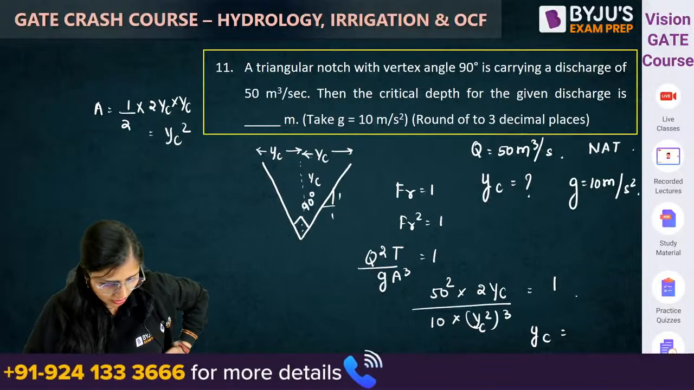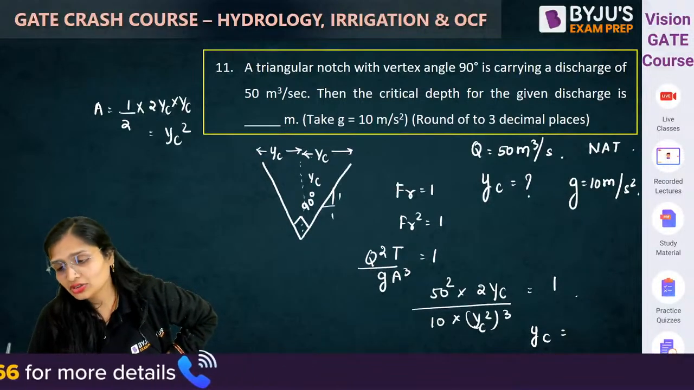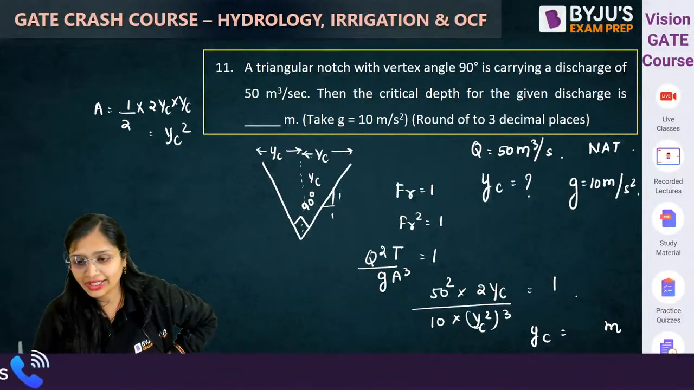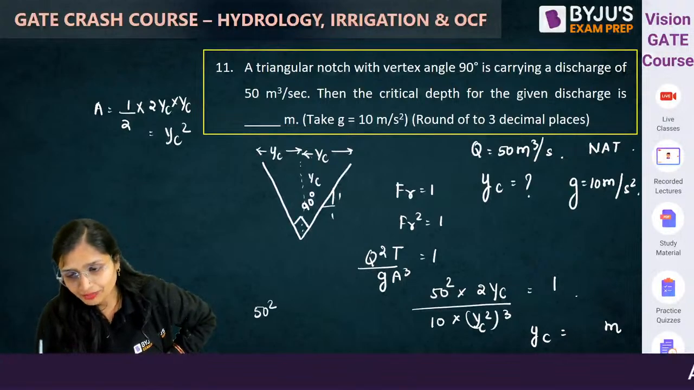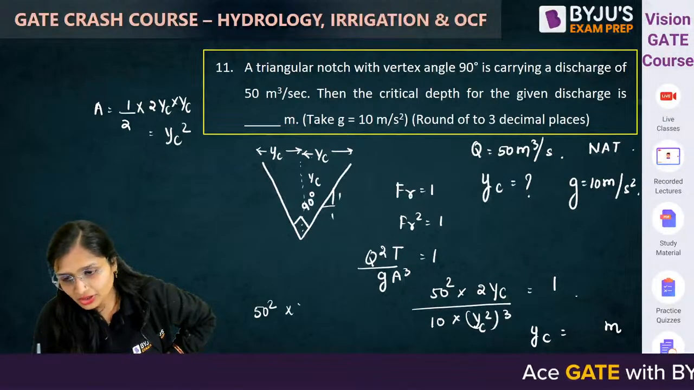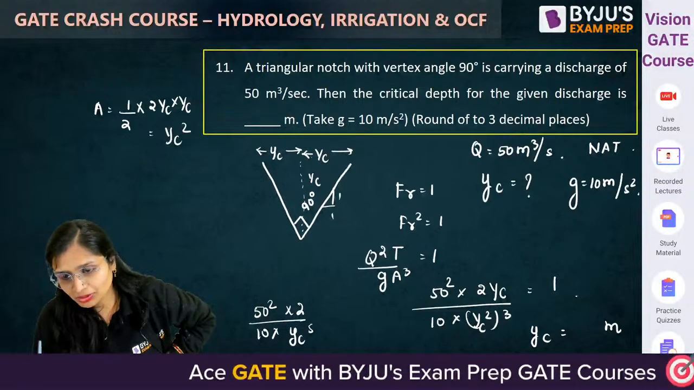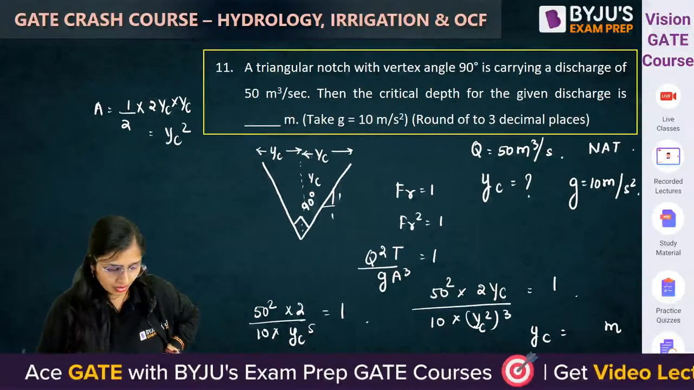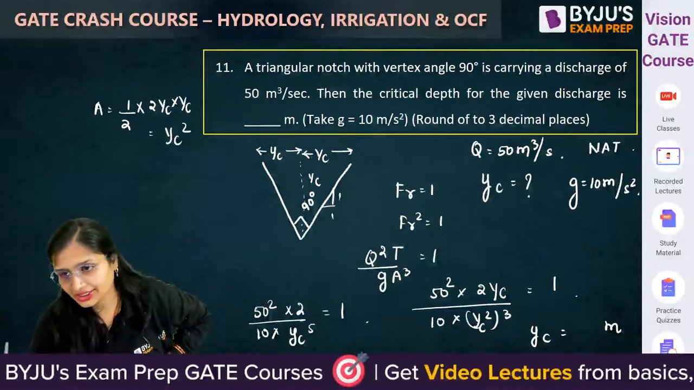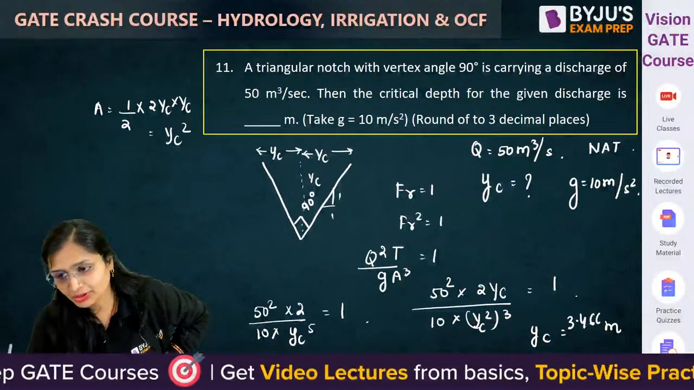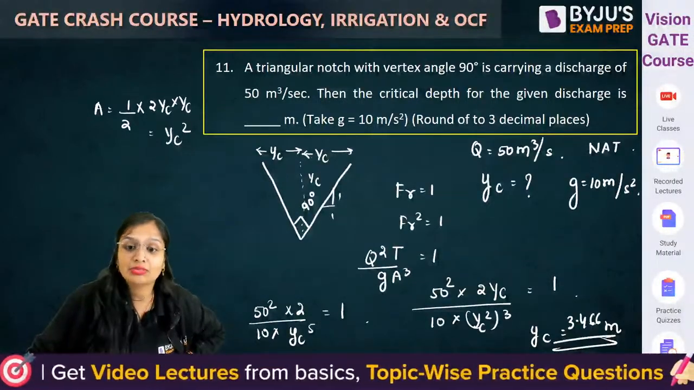Have you solved? Check it out. YC solve करो भाई. How much are you getting? यहाँ तो ये 50 square और this will be 2YC. YC से YC कट हो गया है ना, तो यहाँ पे आएगा YC to the power 5. चलो 3.466 correct. 3.466 because you have to round it off to 3 decimal places.